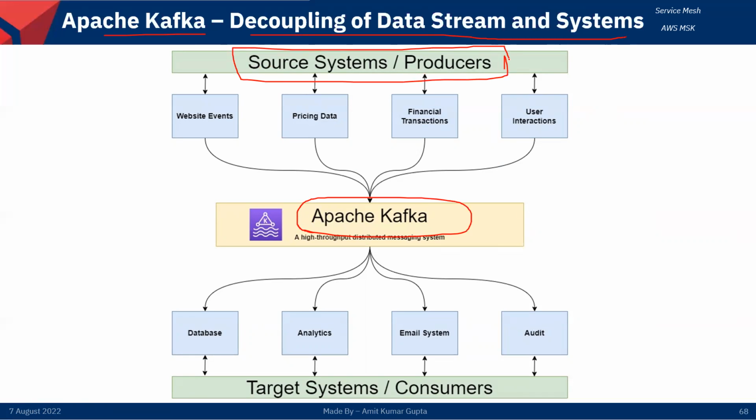There are different types of sources we can use, and all sources will communicate with Kafka. The target systems are consumers. Who will consume these messages from Kafka? That may be a database, any analytics, any audit, or any email system. So all of this is totally decoupled between source and target, right?